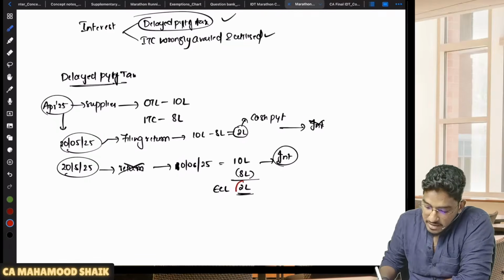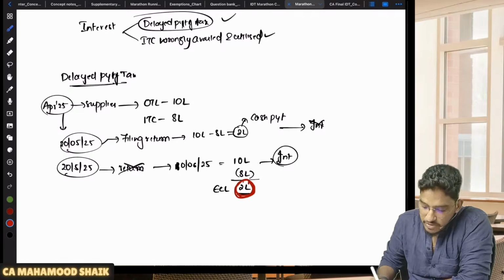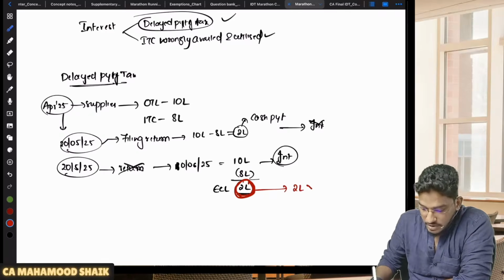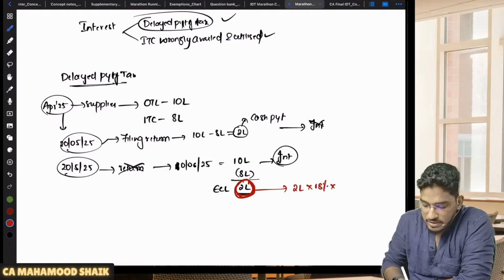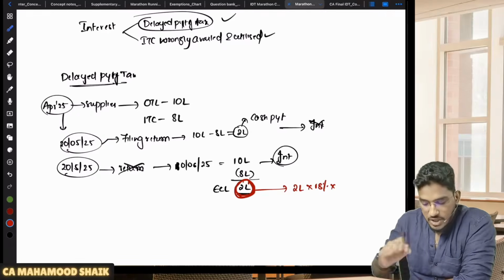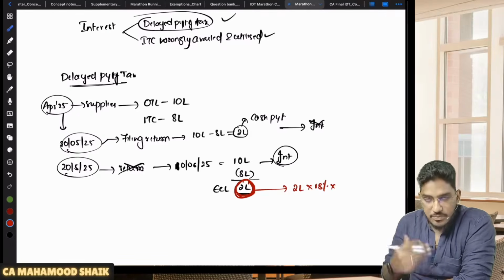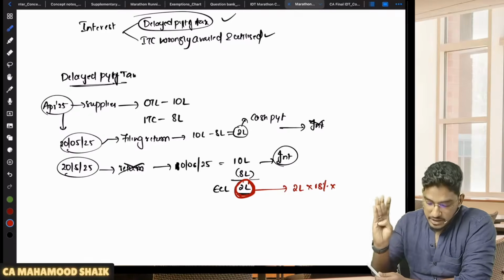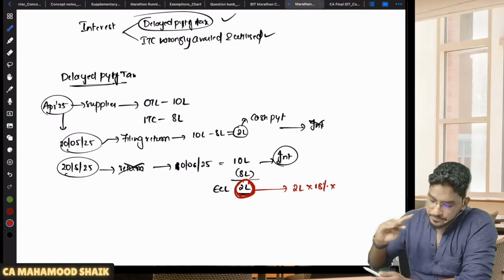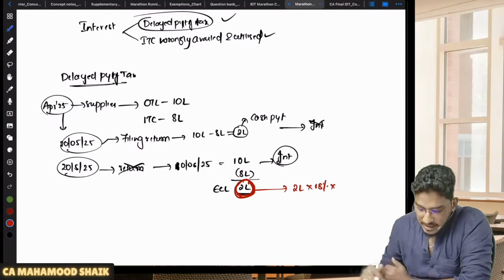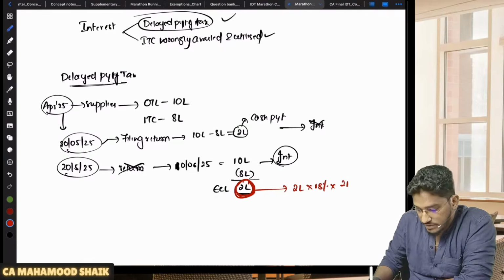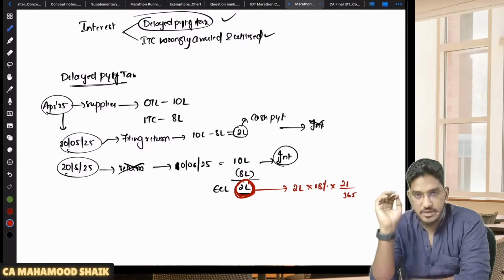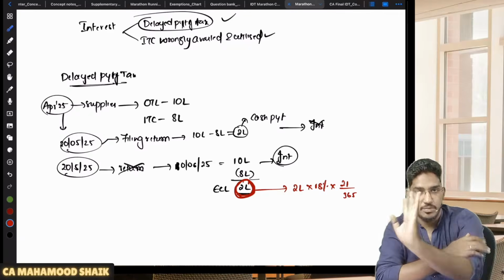You will be liable to pay interest only on amount discharged through your electronic cash ledger. Okay, so you will be liable to pay interest only on this 2 lakh rupees. So 2 lakh rupees into 18% from the due date of making payment. So ignore 20. So starting from 21, you are supposed to pay this amount on 20, but you are paying it on 10th. So how many days? 21 to 31, you have 11 days. Thereafter in this month, June, 10 days. So total for 21 days, you will be liable to calculate the interest and pay that amount.